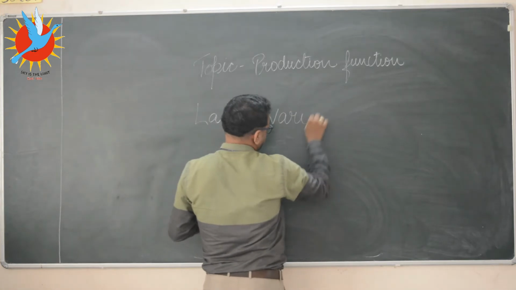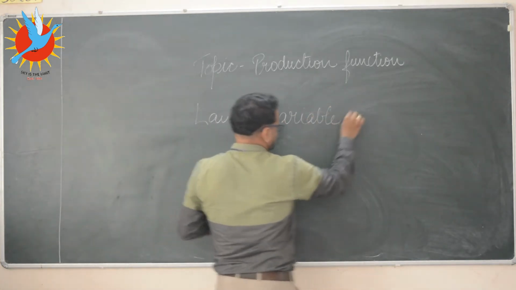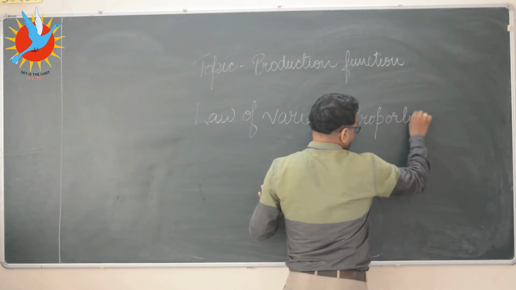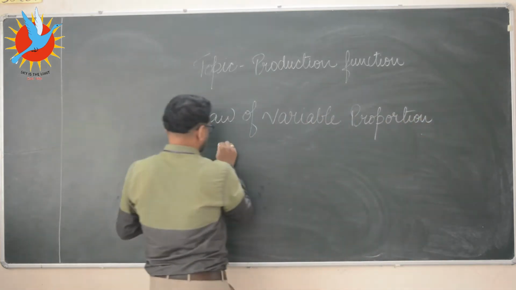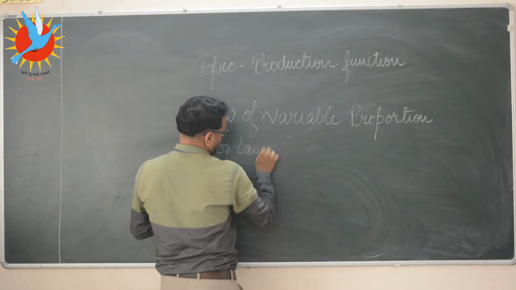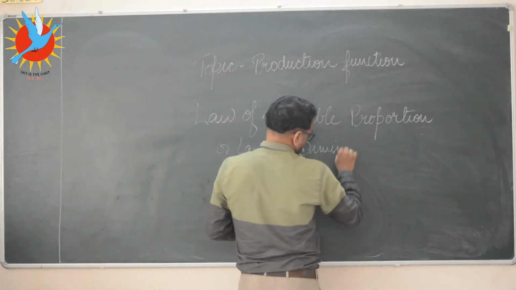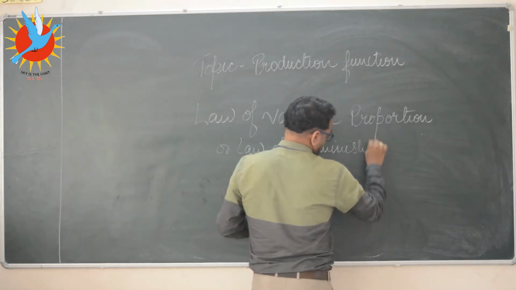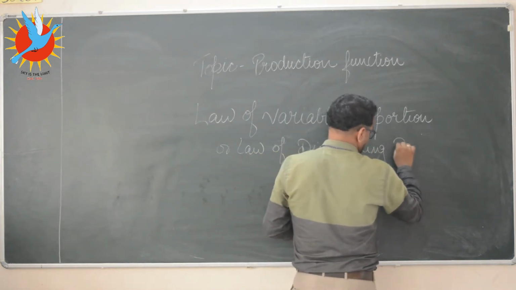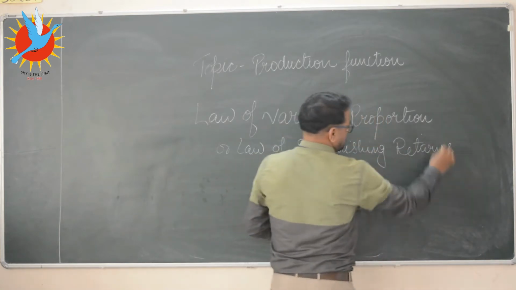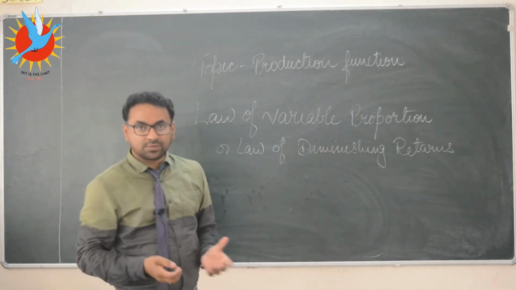variable proportion or law of diminishing returns. They both are same things.